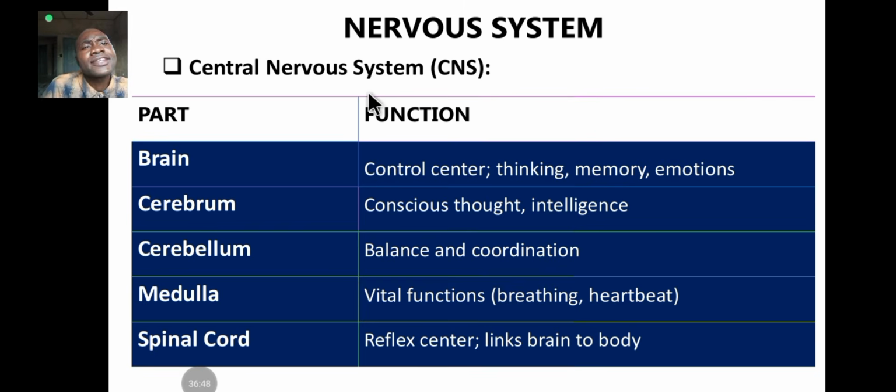Now, let's look at the function of each part of the what? The central nervous system. All right. The brain is what? It is the control center. It controls thinking, emotions, what have you, processing of information. Then under the brain, you have various parts of the brain, such as the cerebrum. It controls conscious thought, intelligence, deep thinking, learning, memory, emotions. The cerebrum is where you have the left and the right cerebral hemisphere.